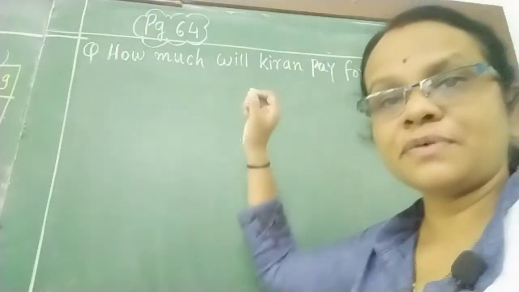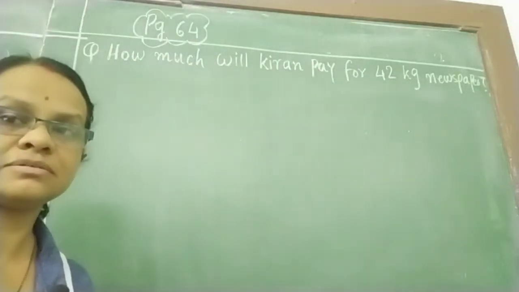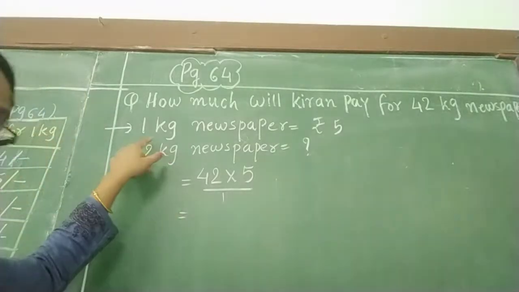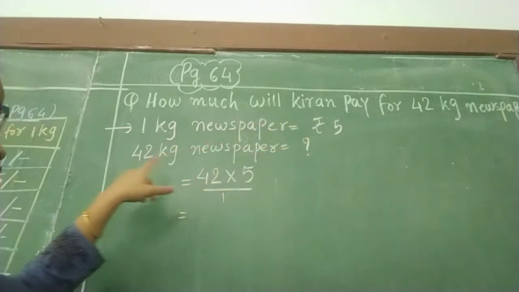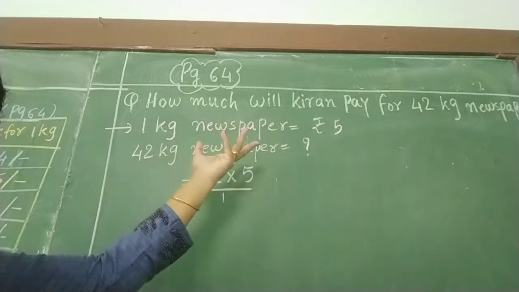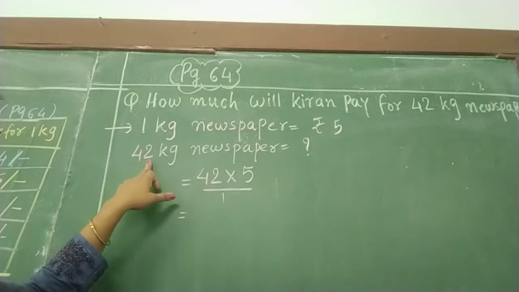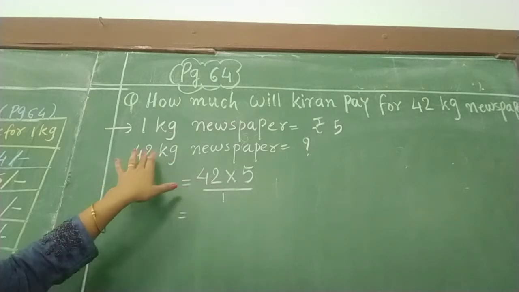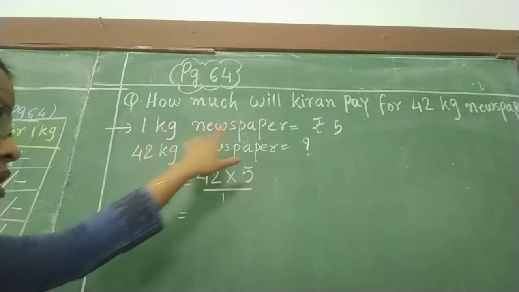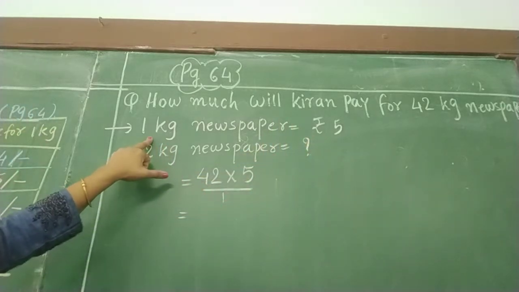So let's write for the 1 kg newspaper first and then we will write for the 42 kg. So here I have written 1 kg newspaper, she will get 5 rupees. So for 42 kg newspaper, how much will she get? When given for the 1 and asking for so many, at that time we are doing cross multiplication. So here I have done cross multiplication. 42 multiplied by 5, divided by 1.